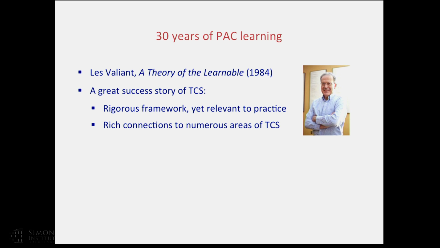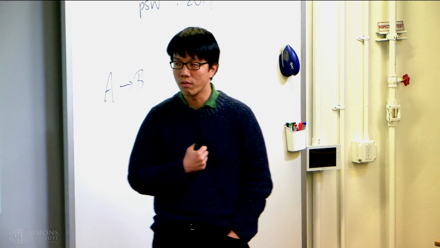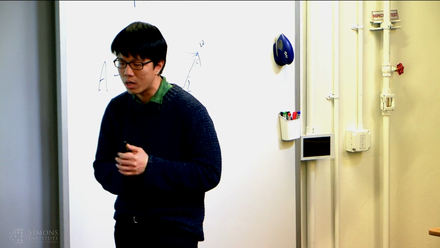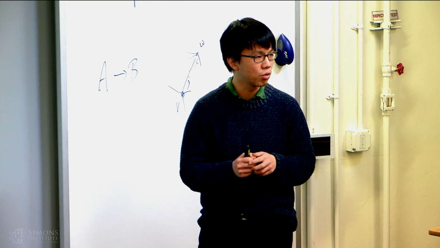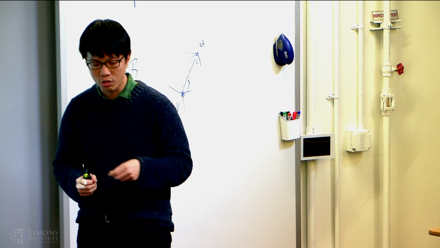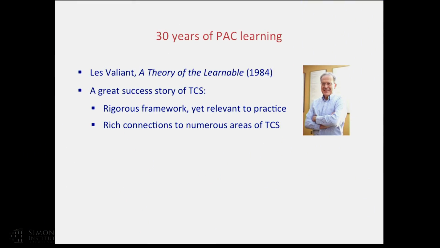About 30 years ago, Leslie Valiant introduced the PAC model of learning, and looking back, it's really one of the great success stories of theoretical computer science. It's a clean mathematical framework, and yet it closely models the train and test approach to machine learning. And within theory itself, it has rich connections to crypto, to complexity, and more recently to privacy. So it's really a great success story.